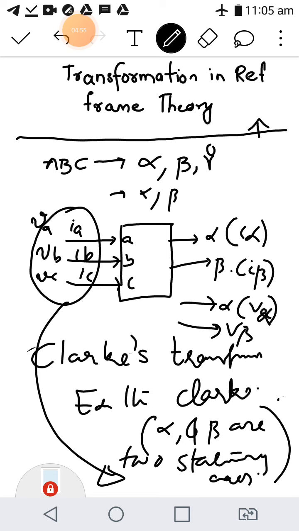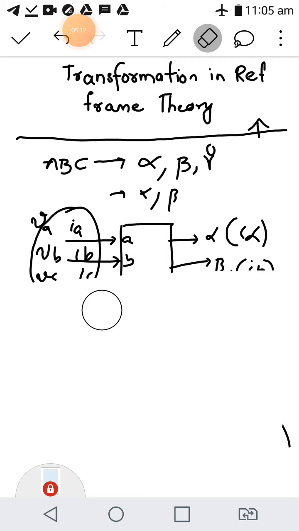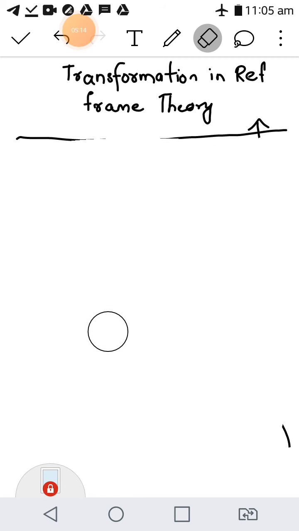Why are we projecting into these two-phase quantities? Because in two-phase, if we are using an induction machine, we can independently control both torque and current, as I told you in the previous lecture. So we will see more about the Clark's transformation. What is the Clark's transformation matrix? The transformation is done using a transformation matrix.